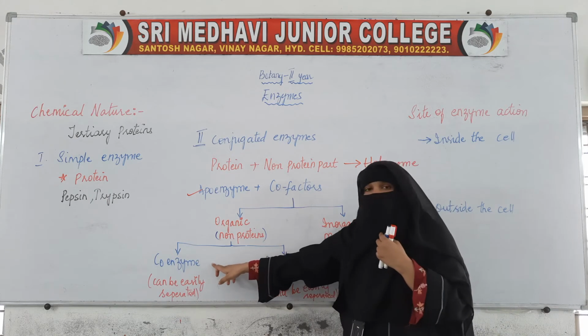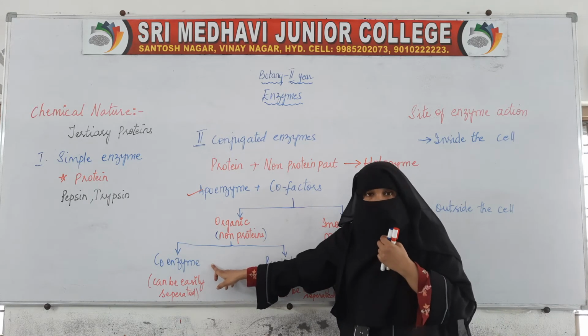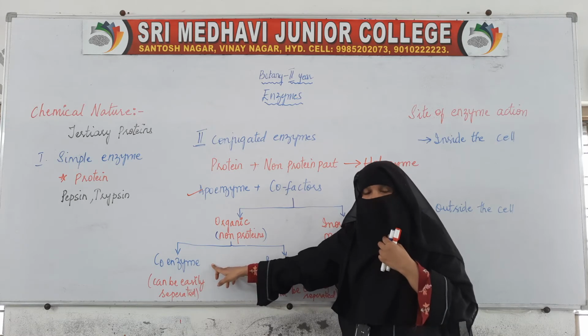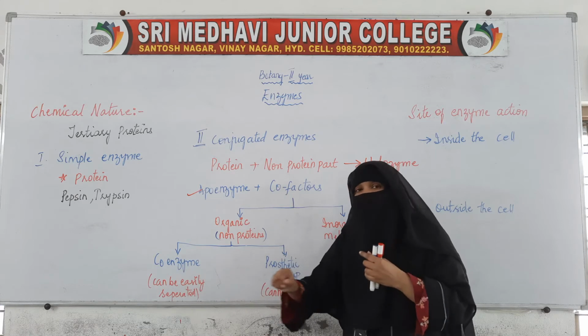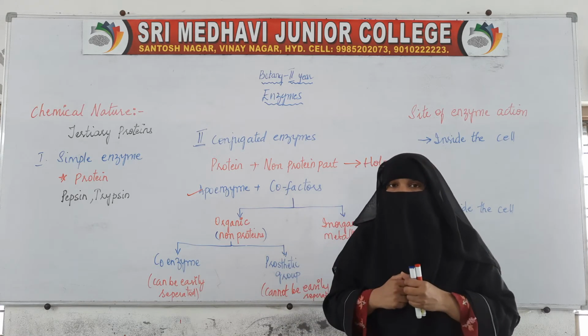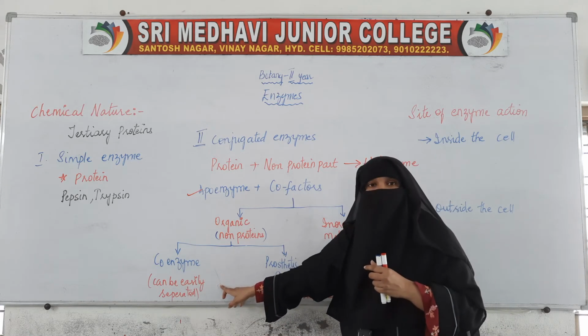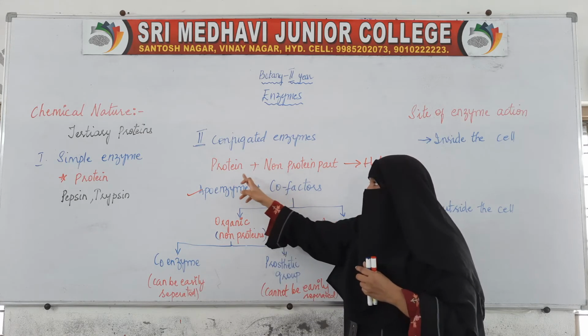Now, this coenzyme, which is an organic non-protein part, can be easily separated from the protein part.